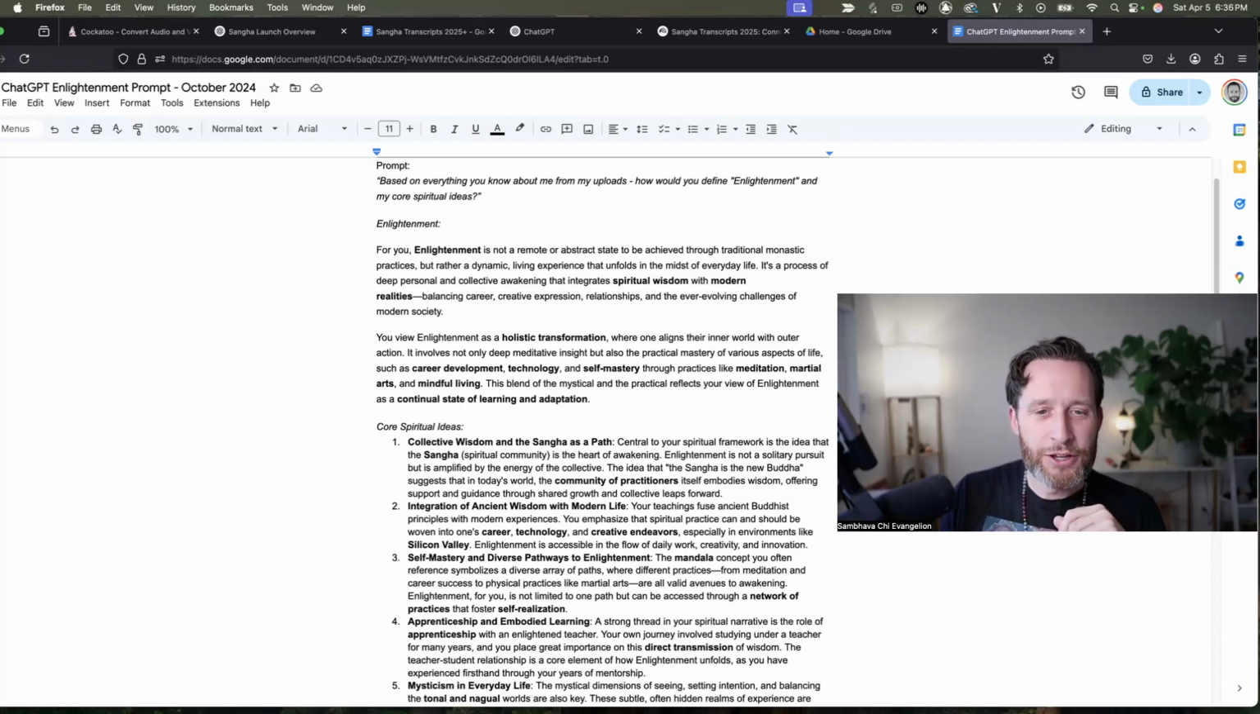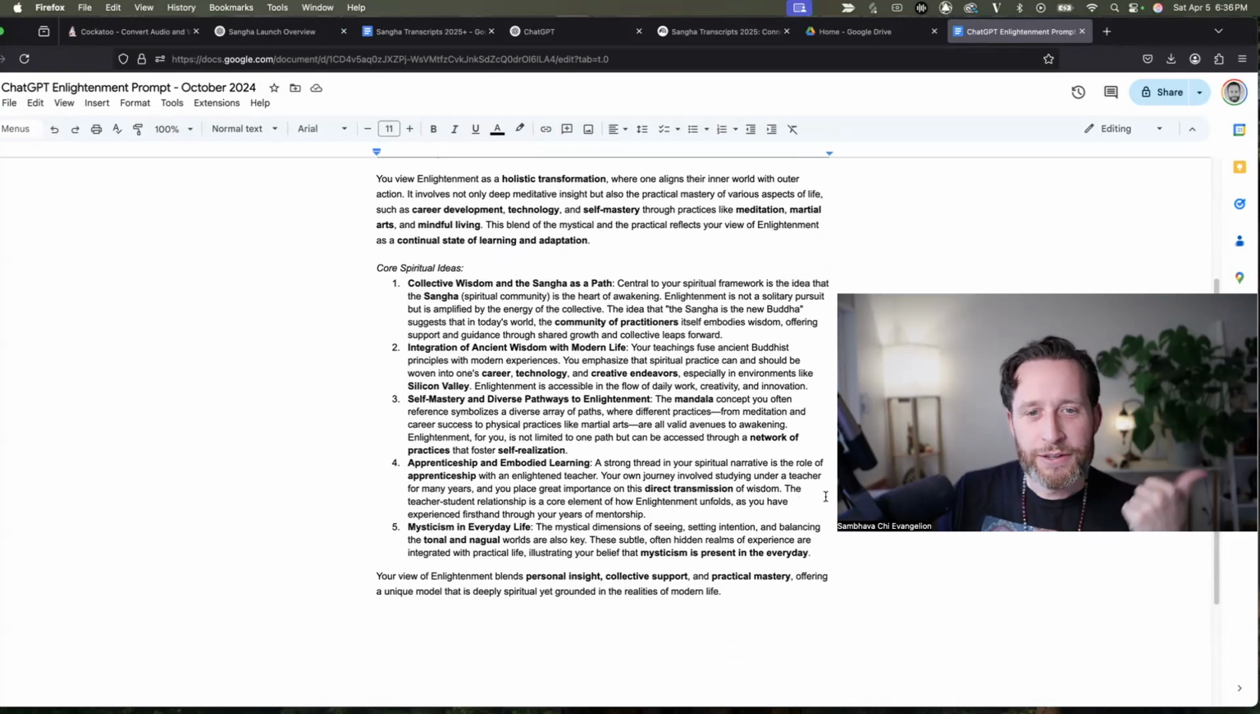Core spiritual ideas. 1. Collective wisdom and Sangha as a path. Central to your spiritual framework is the idea that the Sangha, spiritual community, is the heart of awakening. Enlightenment is not a solitary pursuit, but is amplified by the energy of the collective. The idea that the Sangha is the new Buddha suggests that in today's world, the community of practitioners itself embodies wisdom, offering support and guidance through shared growth and collective leaps forward. Great. Number 2, integration of ancient wisdom with modern life.